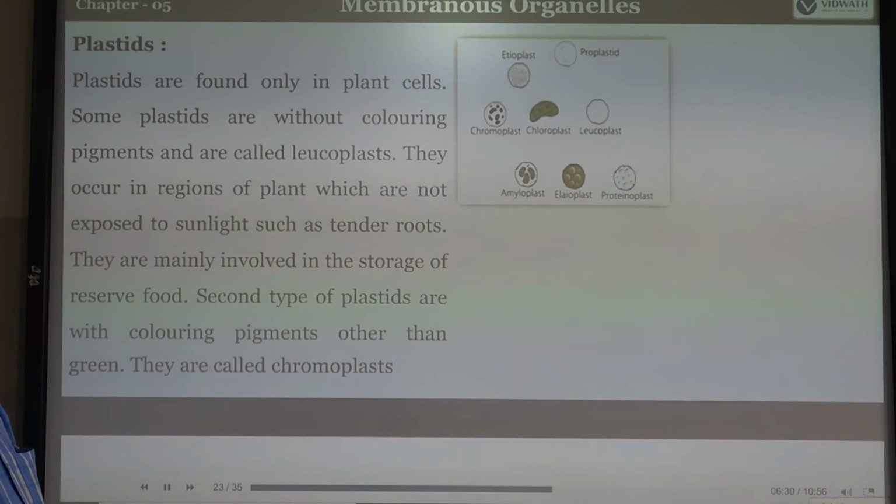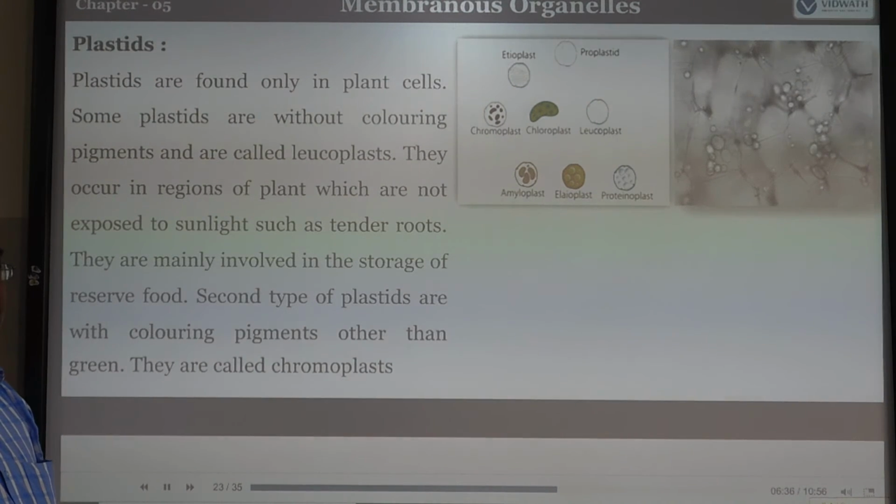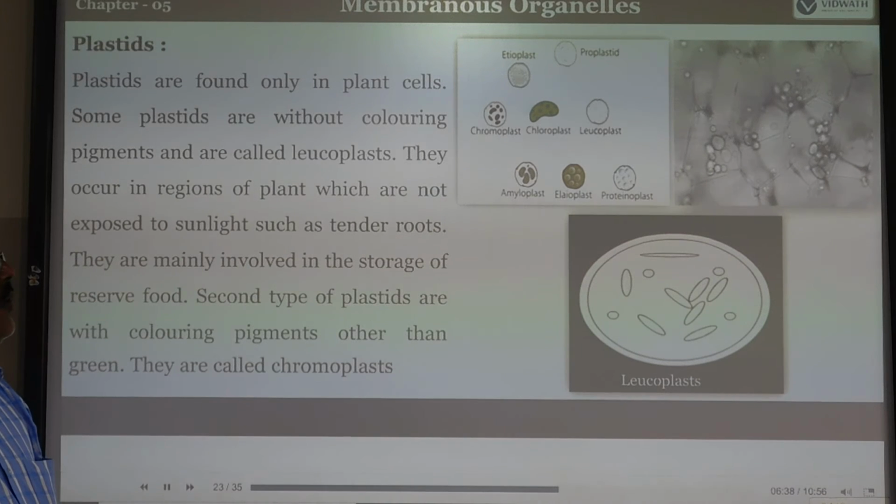Next one is plastids. We have various types of plastids. Plastid means color. So we have chromoplast, chloroplast, and leucoplast. Chroma means color, and leuco means without color. That is why it is called the leucoplast.